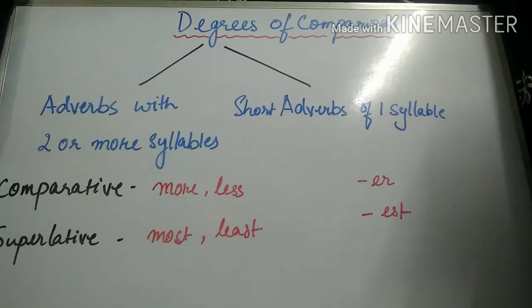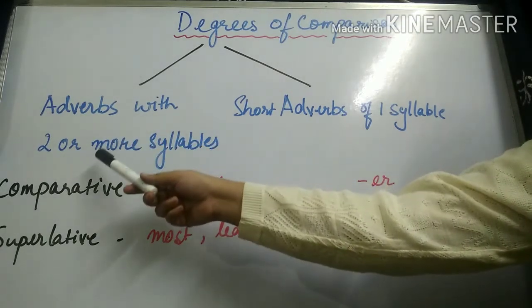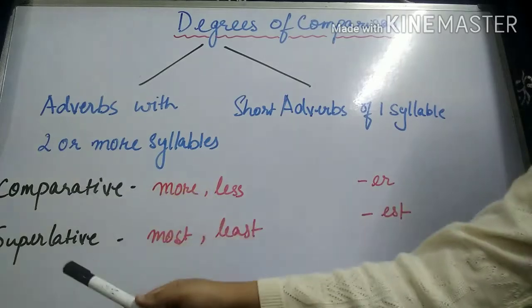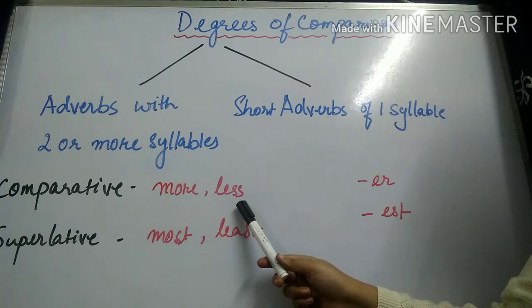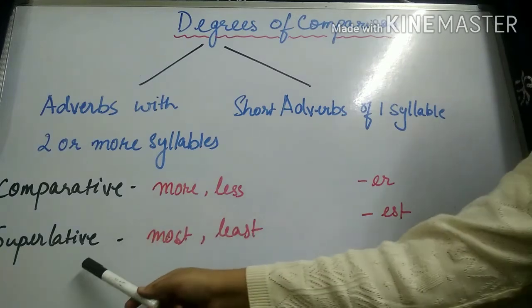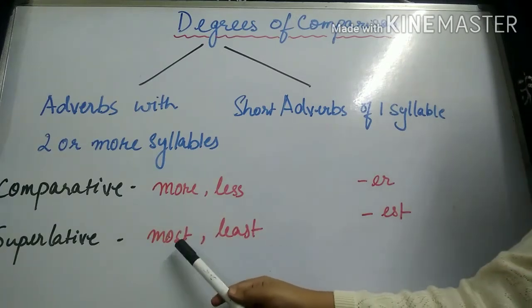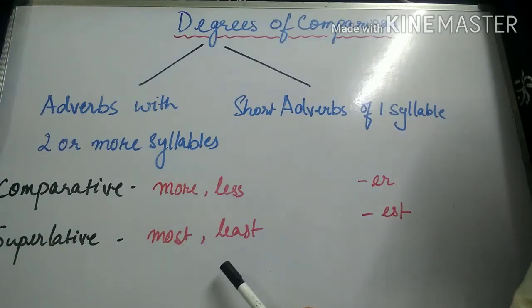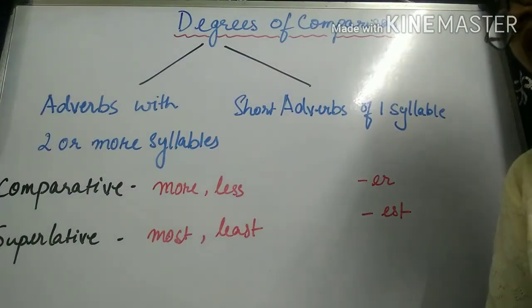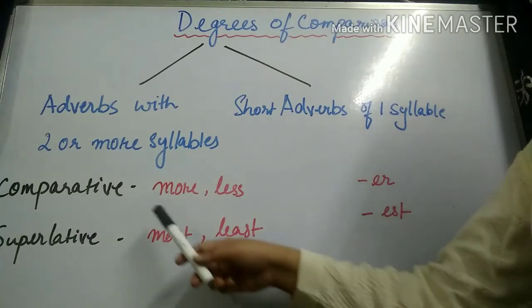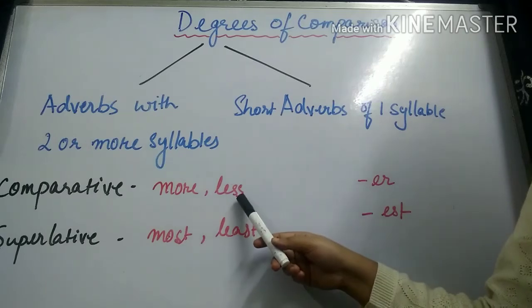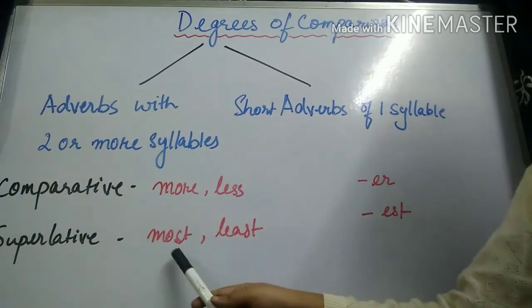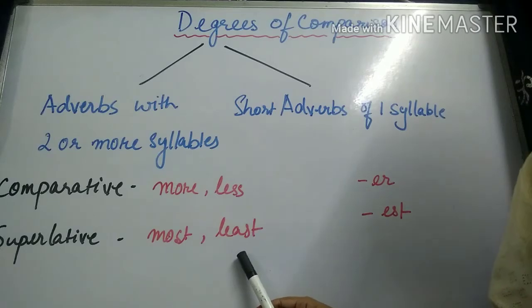These adverbs change forms in various ways. For adverbs that are of two or more syllables, in the comparative degree they are going to take up the words more or less along with them, and in the superlative degree they will take up the words most or least along with the adverb. So for example, if the word is happily, then in the comparative degree we are going to write more happily or less happily, and in the superlative degree it will become most happily or least happily.